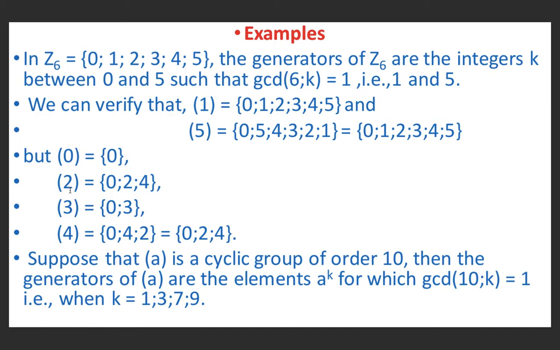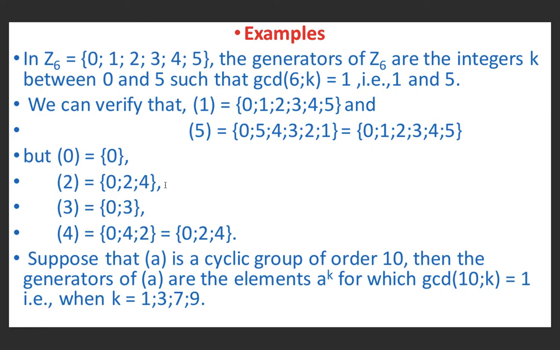If we multiply 4 by 2, we get 8. If we divide by 6, the remainder is 2. 5 times 2, we get 10. If we divide by 6, the remainder is 4. So in every case, the element obtained is either 0, 2 or 4. So the cyclic group generated by 2 is {0, 2, 4}. Similarly, we can check others.